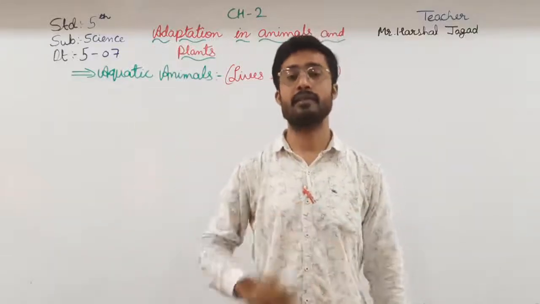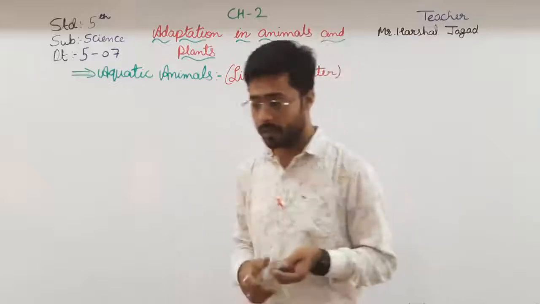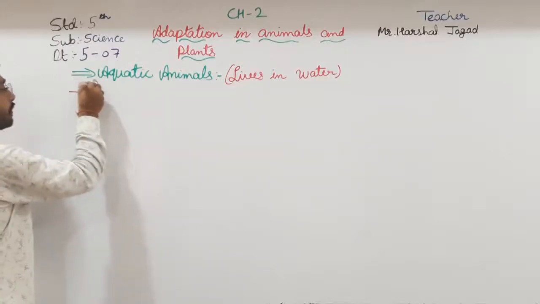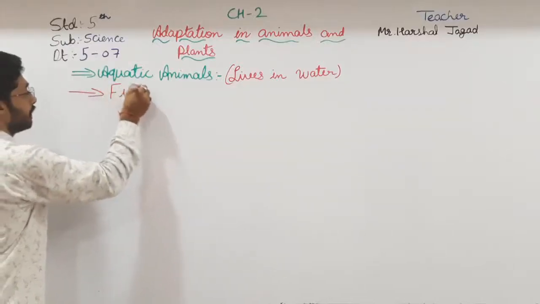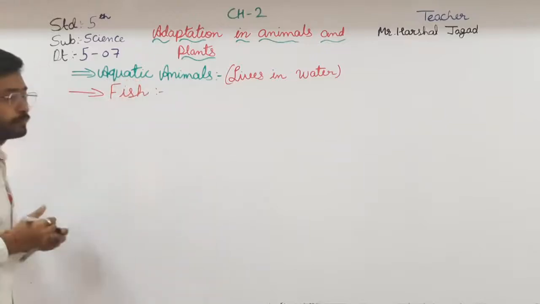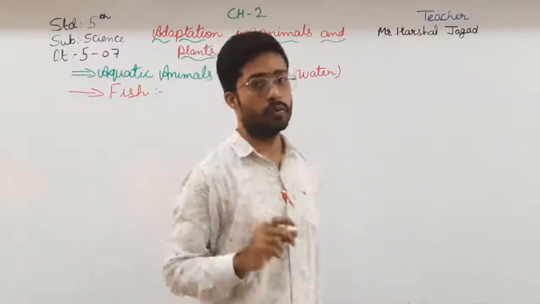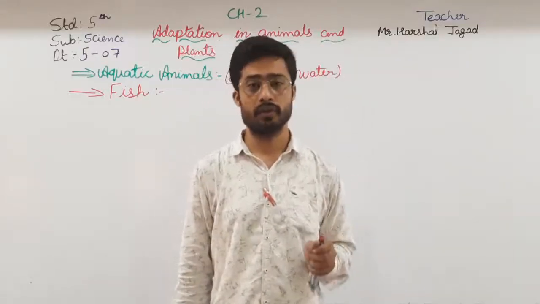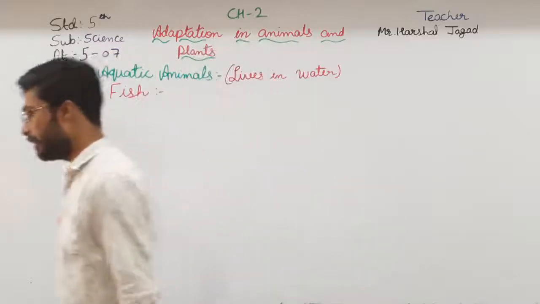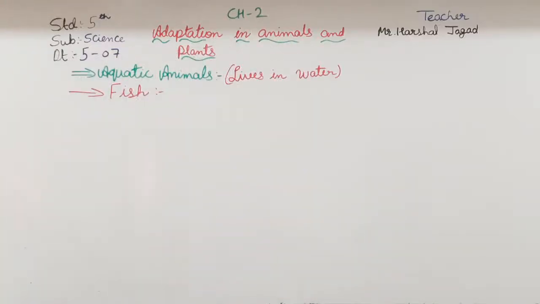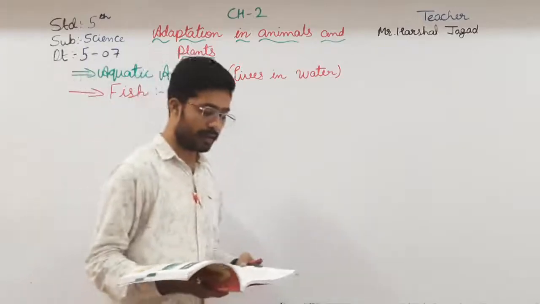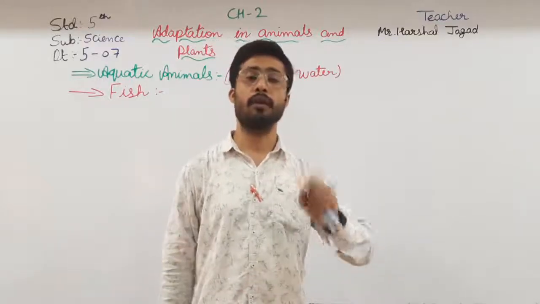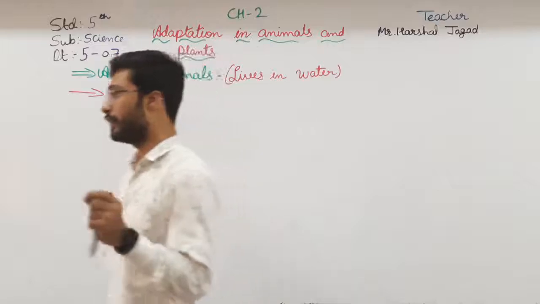Then after here they have just taken the first one, that is fish. So in fish, let us see some of the adaptations. So we all know that some adaptations are there in the fish, yes or no? Let us see first the first one, that is the fish has a boat shaped body that enables it to move through water easily. First of all, talking about the body of the fish.